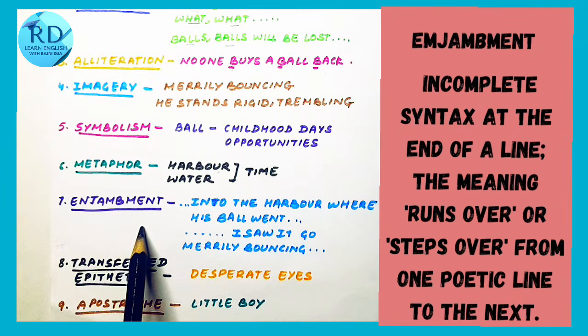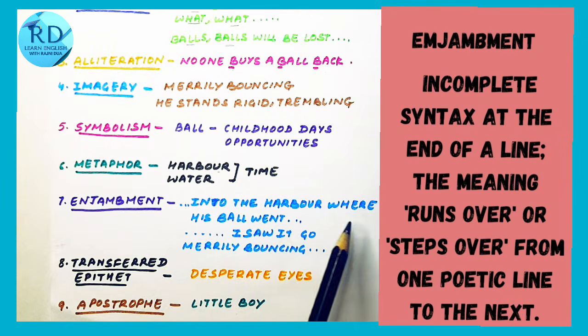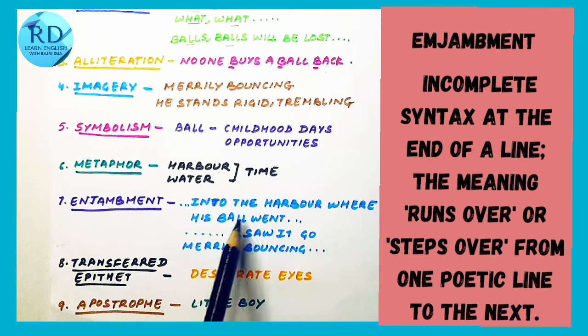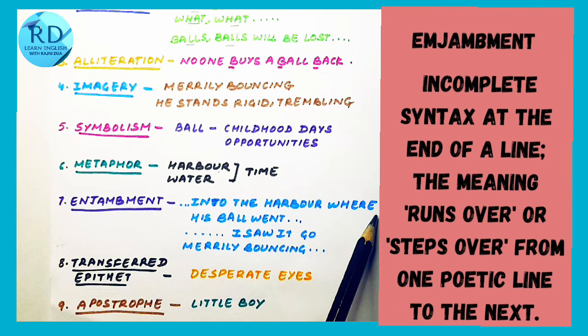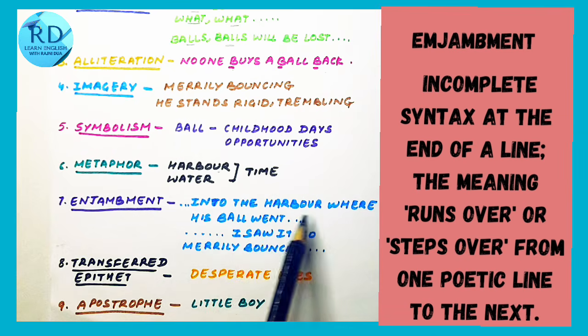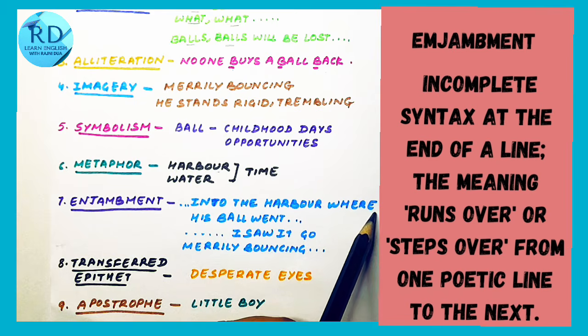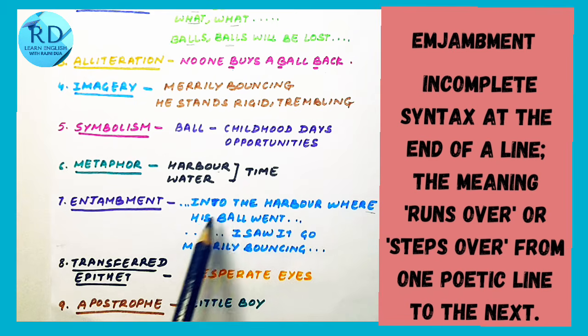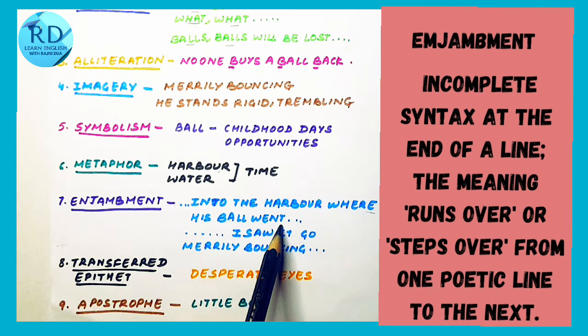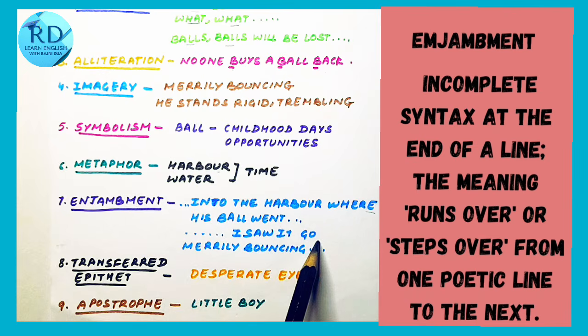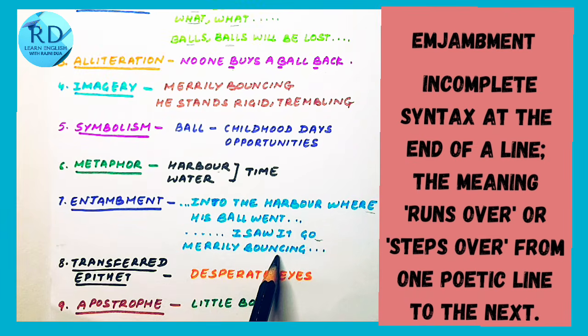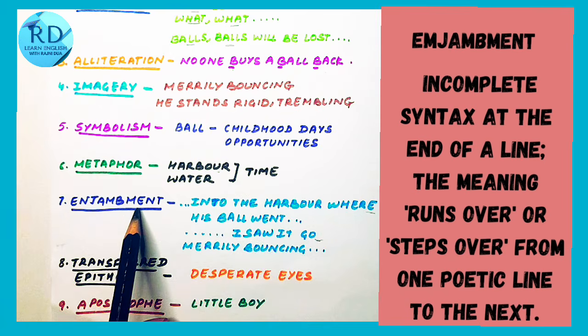Next is enjambment. Enjambment is sudden shift of the sentence to the next line without using a punctuation mark. For example, into the harbor where. So the sentence is incomplete and it moves on to the next line. His ball went. Or I saw it go. The sentence doesn't end here. It moves on to the next line. Merrily bouncing. So this is enjambment.